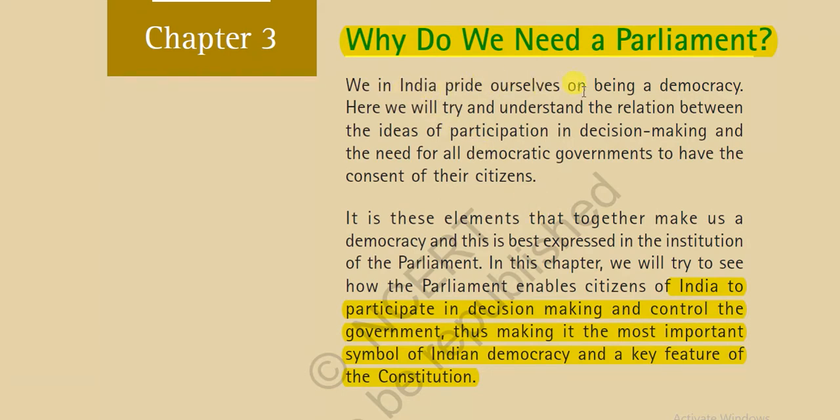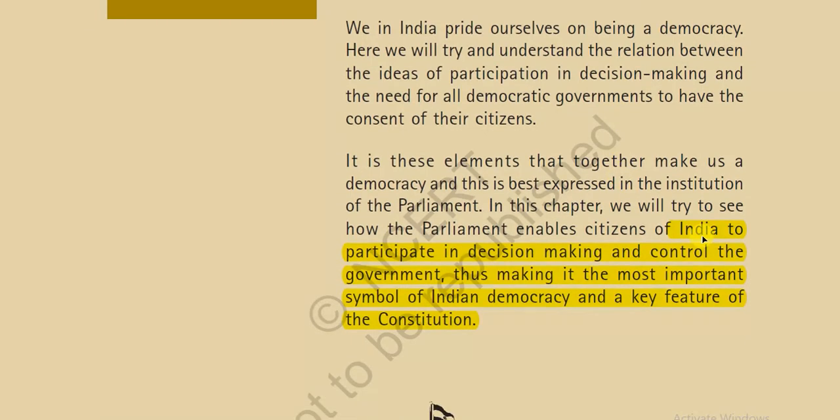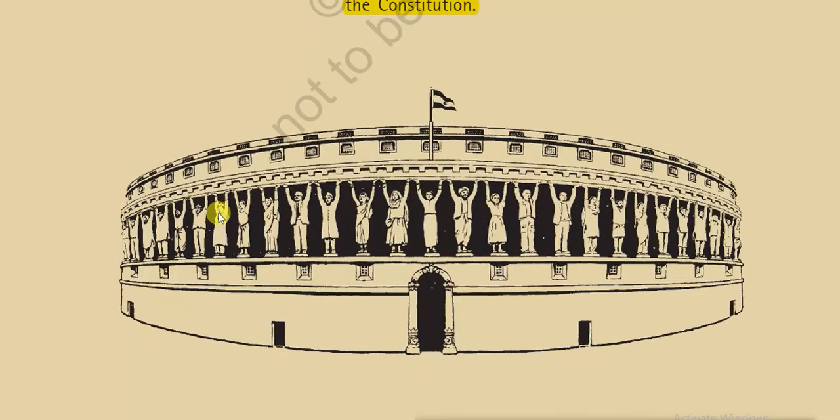So we in India pride ourselves on being a democracy. Here we will try to understand the relation between the ideas of participation in decision making and the need for all democratic governments. Yes, my dear students, we are all Indians, so the citizens of India participate in decision making and control the government, thus making it the most important symbol of Indian democracy and a key feature of the constitution. What is the key feature? The key feature is decision making and participating in the general elections. Yes, the next slide. So this is the parliament.